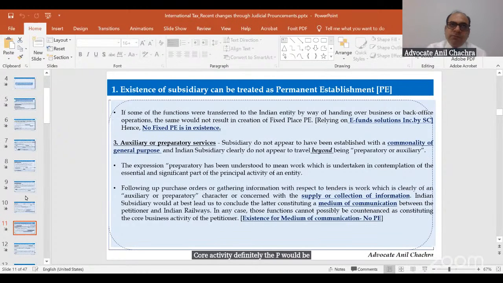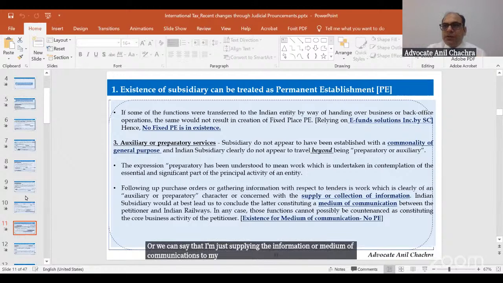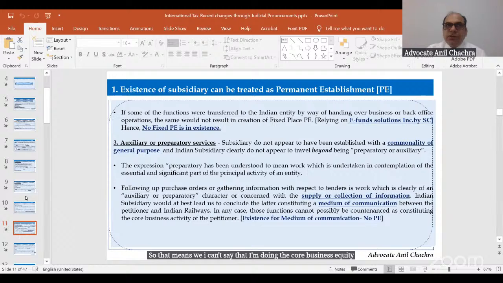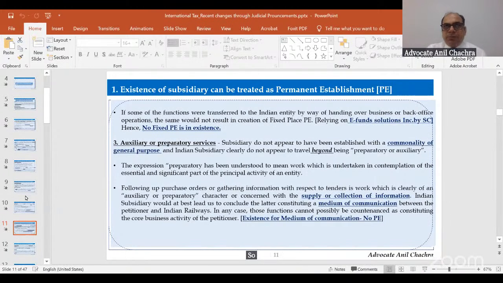If I'm doing some preparatory or auxiliary services, like following up the purchase orders or supplying the purchase orders, or just supplying the information or being a medium of communications to my foreign company, that means I can't say that I'm doing the core business activity for the foreign company. I am doing just the preparatory part. So in that case, I can say that no PE will come into existence in India.